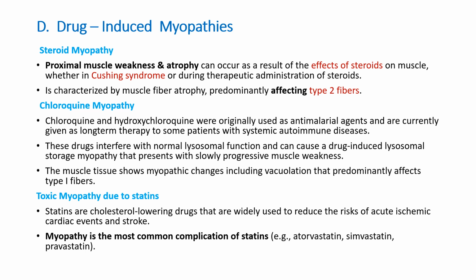Now we look at drug-induced myopathies. Proximal muscle weakness and atrophy can occur as a result of the effect of steroids on muscle, whether in Cushing syndrome or during therapeutic administration of steroids. It is characterized by muscle fiber atrophy, predominantly affecting type 2 fibers.